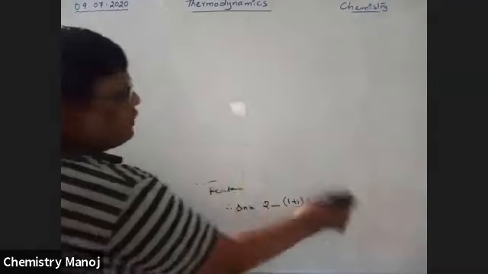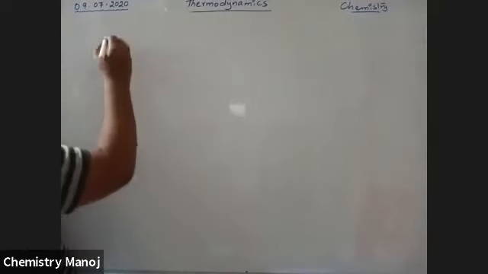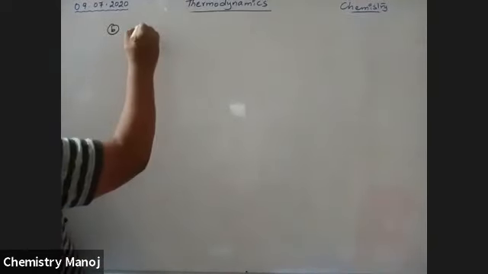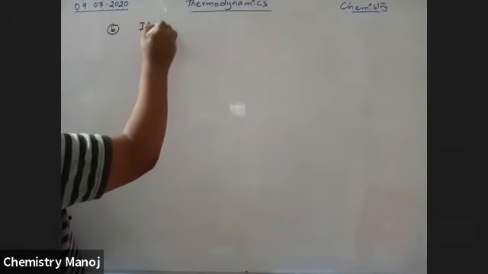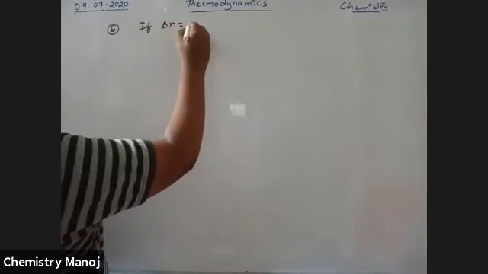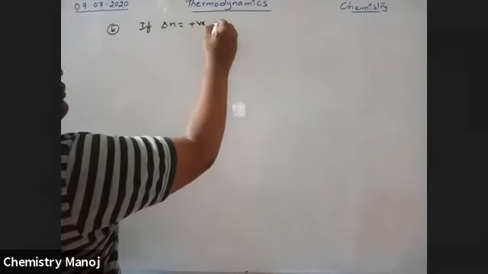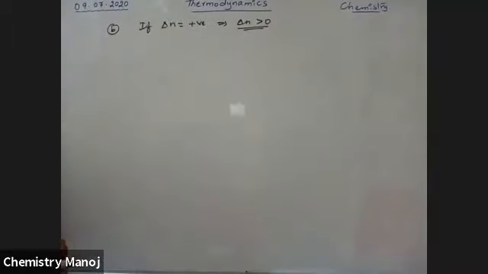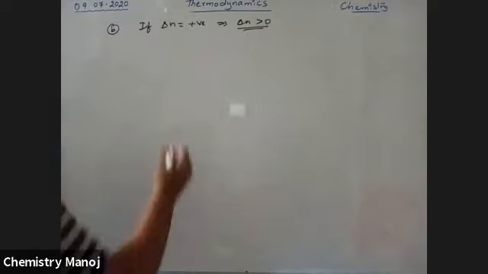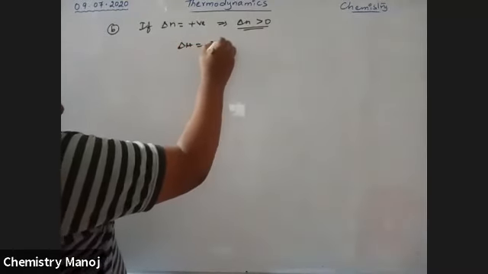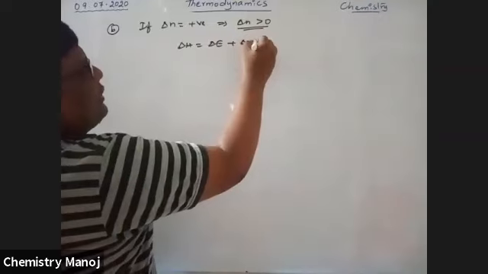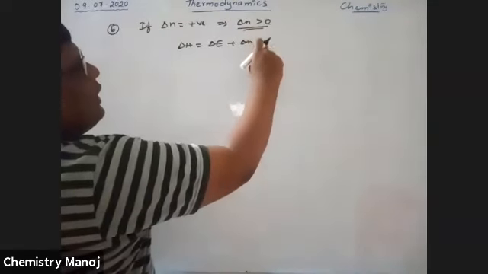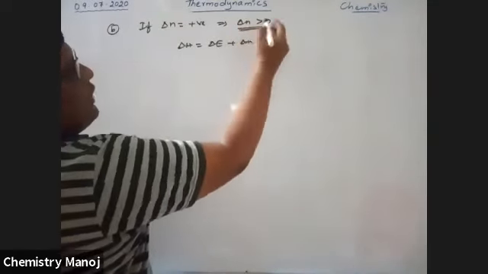We should only use gaseous products and gaseous reactants. Now case 2, the second case: if delta N is positive, that is delta N greater than 0. We know delta H is equal to delta E plus delta N RT. Substitute this value.